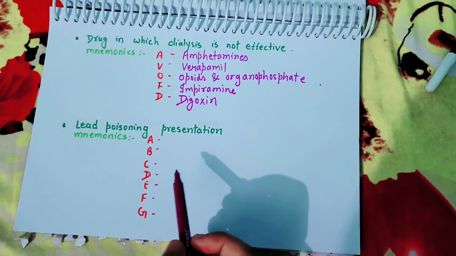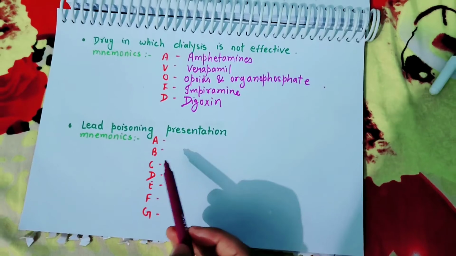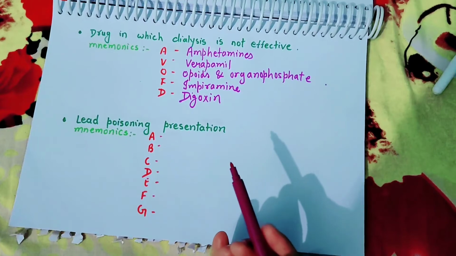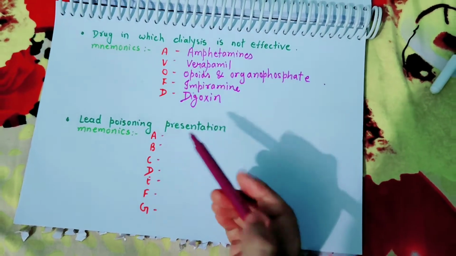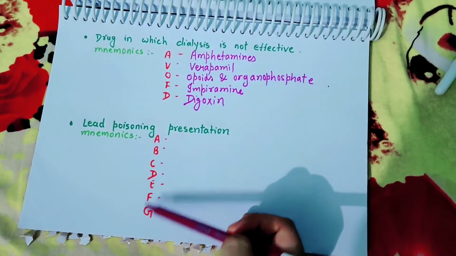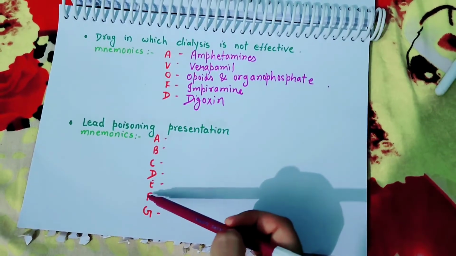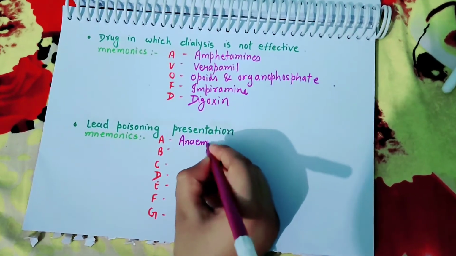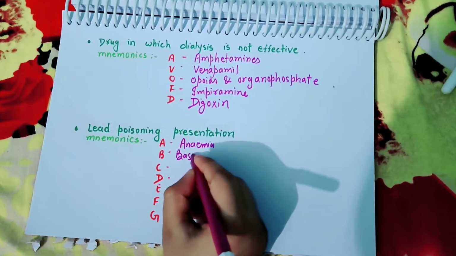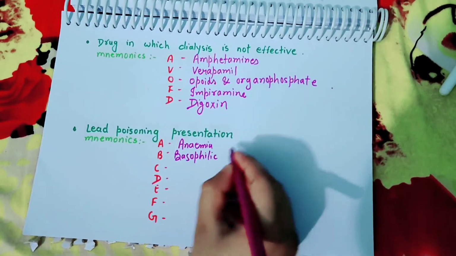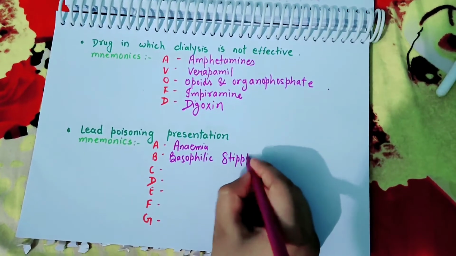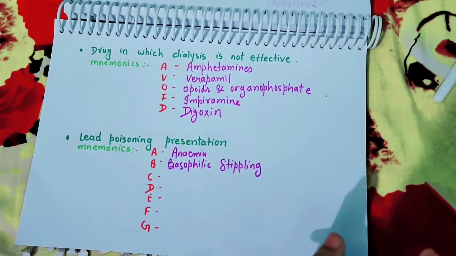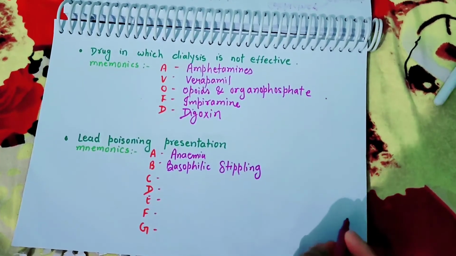Next one is presentation in the case of lead poisoning. It means अगर किसी पेशेंट में lead poisoning होते हैं तो क्या क्या प्रेजेंटेशन वो लेके आएगा हमारे पास. Here the mnemonic is A to G, A, B, C, D, E, F, G. A stands for anemia. B stands for basophilic stippling. Basophilic stippling means basophilic granules present in the cytoplasm of the cell.